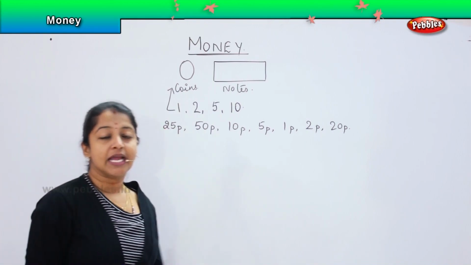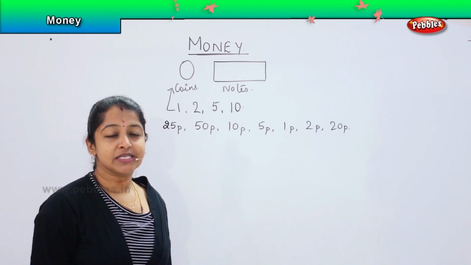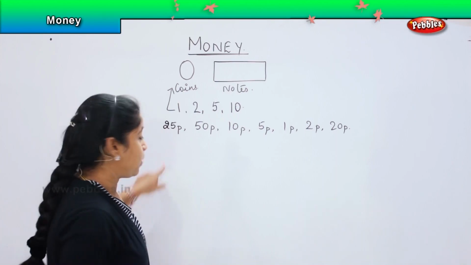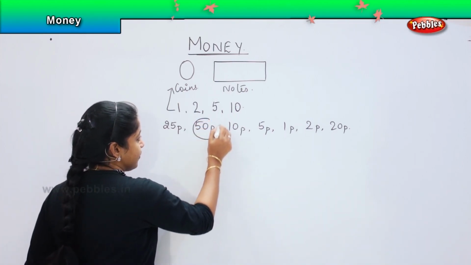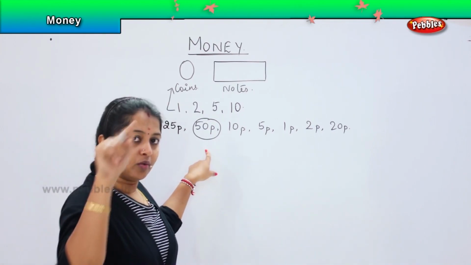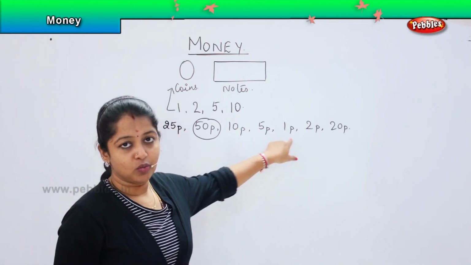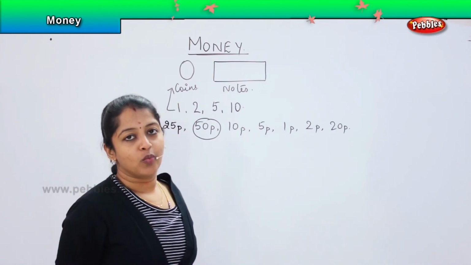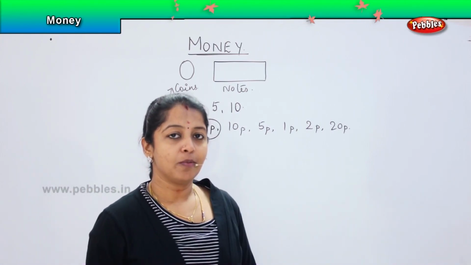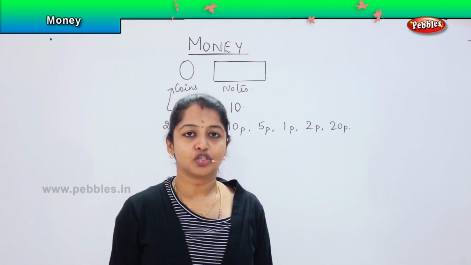But in today's era, it is very difficult to find denominations in paise because the value is no more valid in the current market. The only thing we find in today's world is the 50 paise, right? It will look more or less like a 1 rupee coin, but a smaller circle. Yes, the 5 paise, 1 paise and 2 paise are no more valid. So, if you get a chance, you can ask your grandparents or your parents if they have a collection of these paise, and ask them to show you.